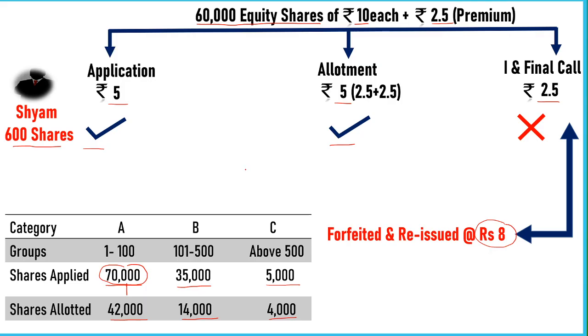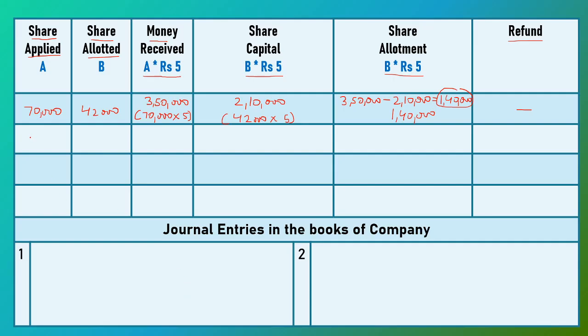In our next category, the company receives 35,000 share applications and the company allotted 14,000 shares. First we write the number of shares applied are 35,000, on which the company allotted 14,000 shares. Application money received at the time of application on 35,000 shares at the price of rupees 5 is 1,75,000.